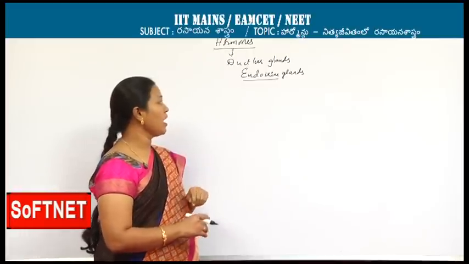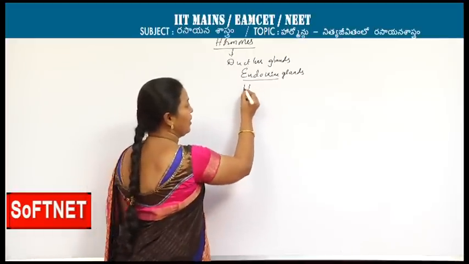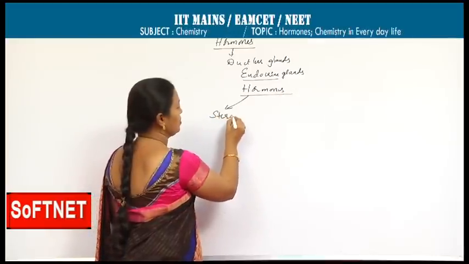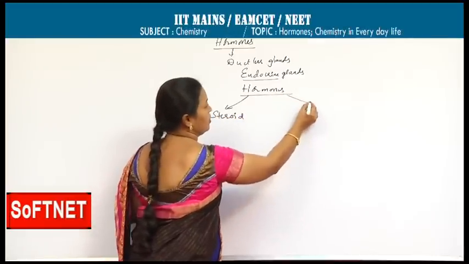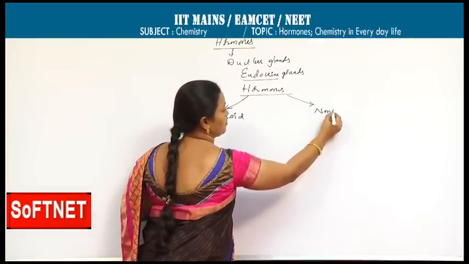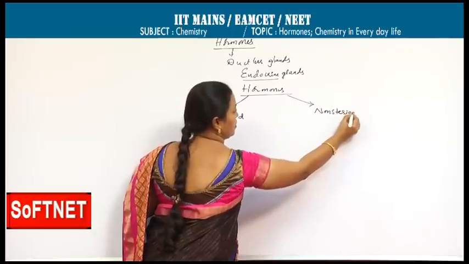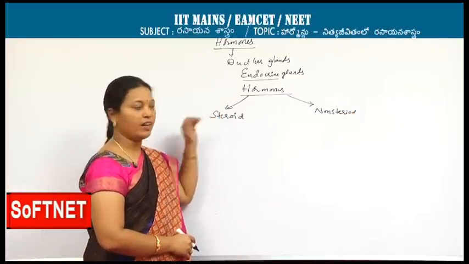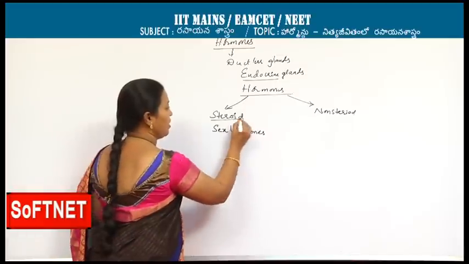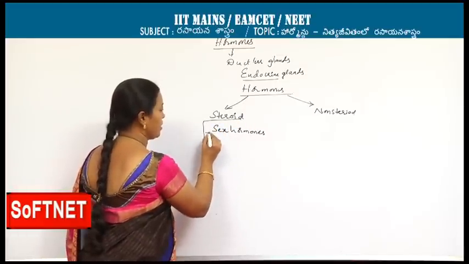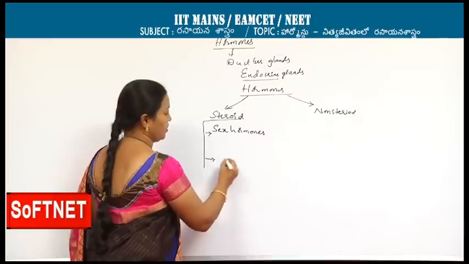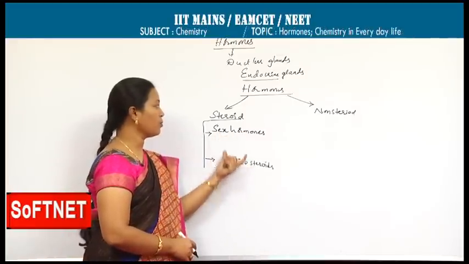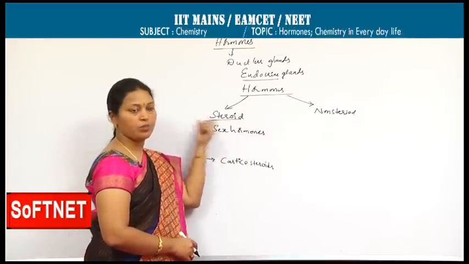Here, these hormones are classified based on their chemical nature: steroid hormones and non-steroid hormones. If a steroid structure is present, then they are called steroid hormones. These steroids are again of two types: sex hormones and corticosteroids. Sex hormones and corticosteroid hormones come under steroid hormones.